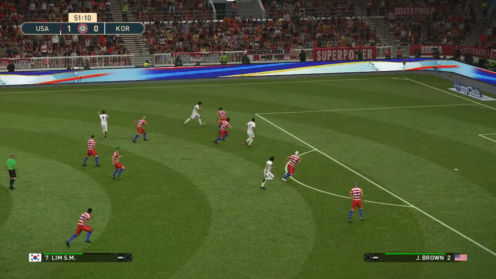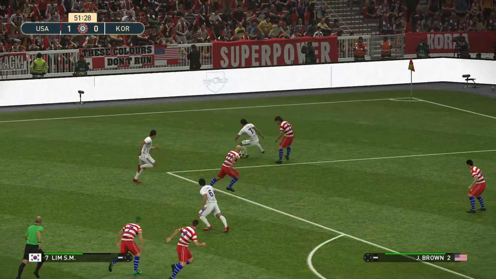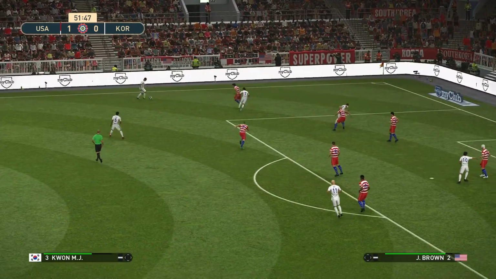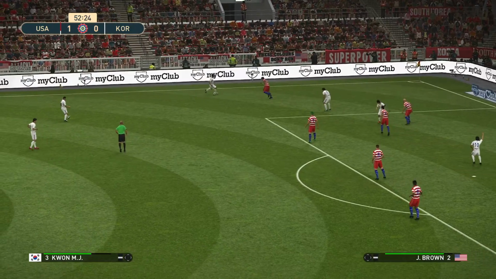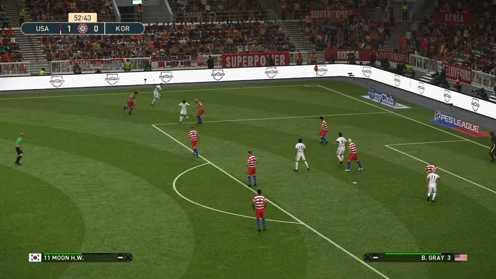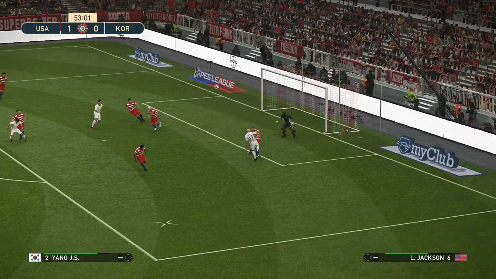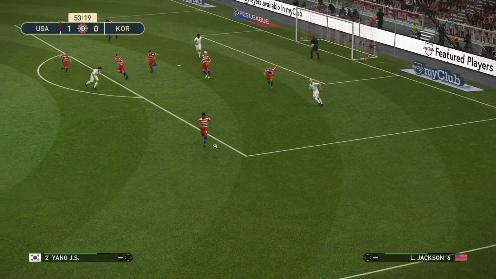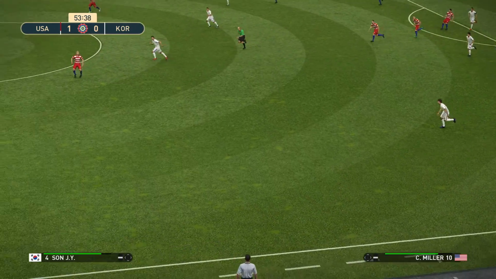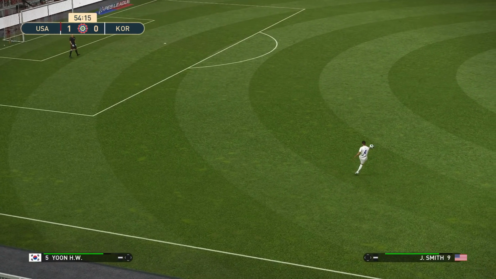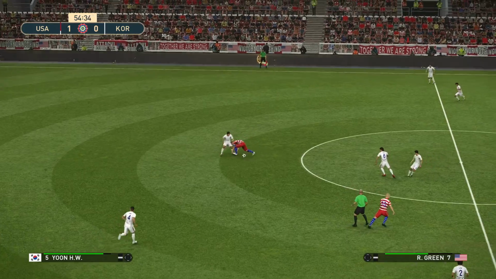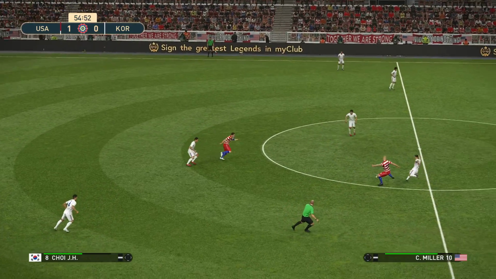Now here's Lim. Kwon again. And the ball's played in. Jackson will get onto this, and he takes no chances. Plays it up the field. And Son will get to this. Oh, that was a dangerous ball. And he got away with it.